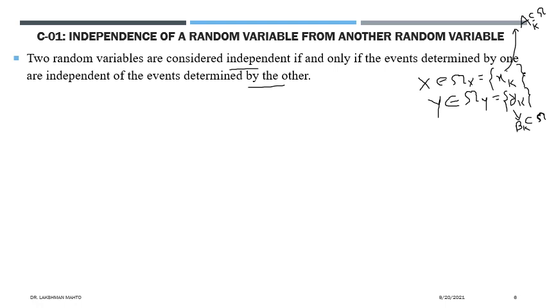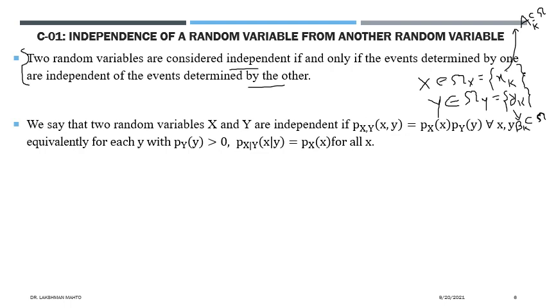If each Ak is independent of each Bk, then we can say that the corresponding random variables are independent of each other. So this definition is directly borrowed from the independence of events. So that way it is not good, not applicable. Why? Because it does not have a mathematical representation.